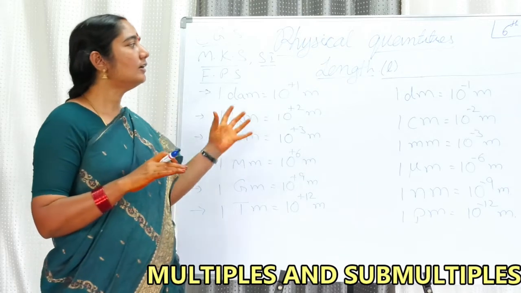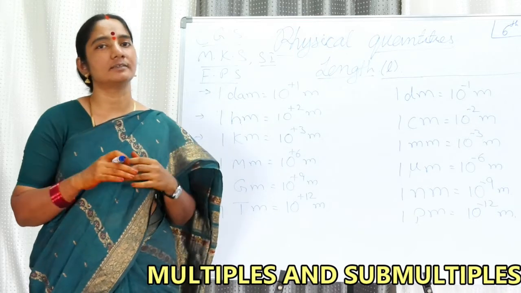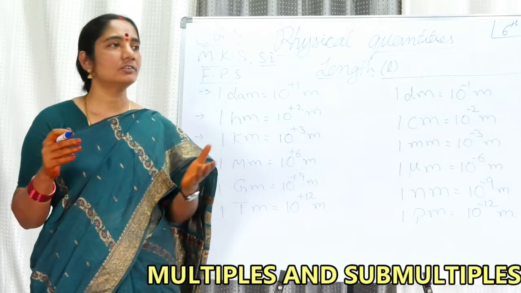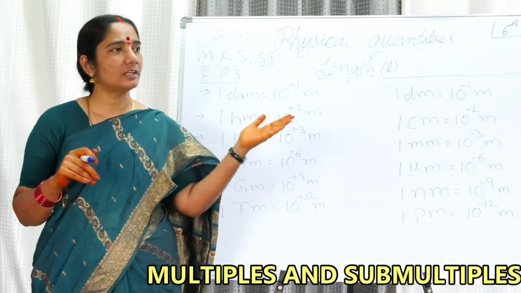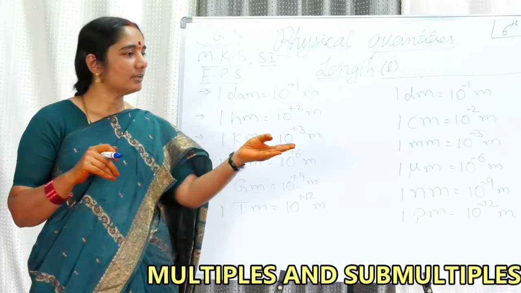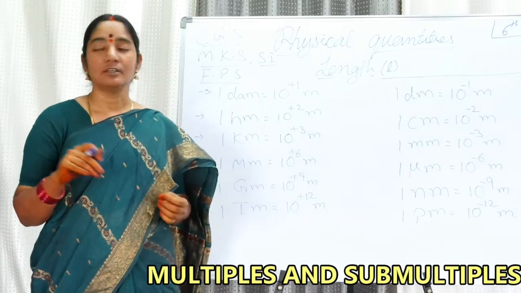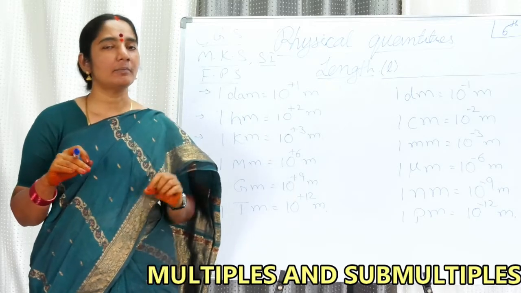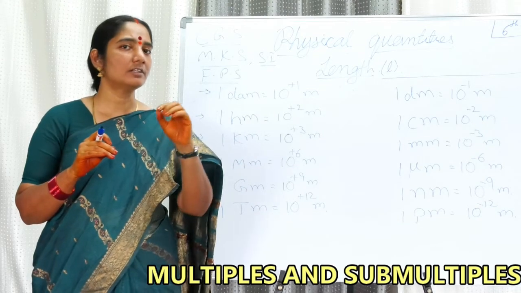When we are using this, we should have some common sense. For example, when you find the length of a room, we don't use kilometers. We measure in centimeters or meters, or in feet. For example, to find the thickness of a paper, we don't use meters, but millimeters. We go for a smaller unit.